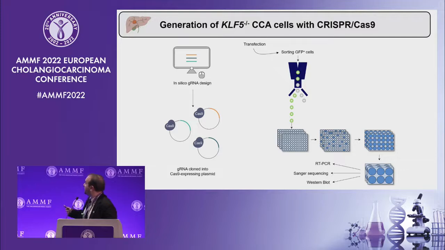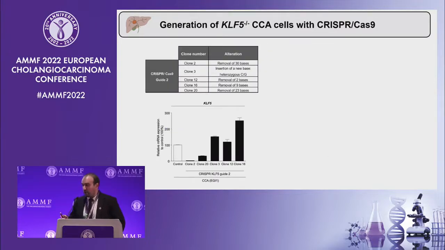And after growing, we characterized these cells by RT-PCR, sequencing, and Western blot. We were able to generate 5 different clones with distinct genetic alterations. And when we measured the mRNA levels of KLF5 in all these clones, we observed that clone 2 and clone 20 displayed a marked reduction in the KLF5 mRNA expression when compared with CRISPR control cells.